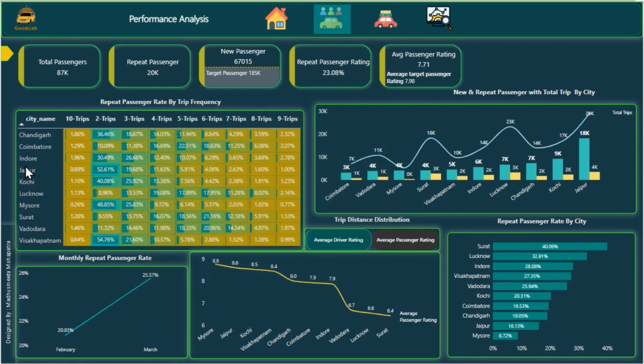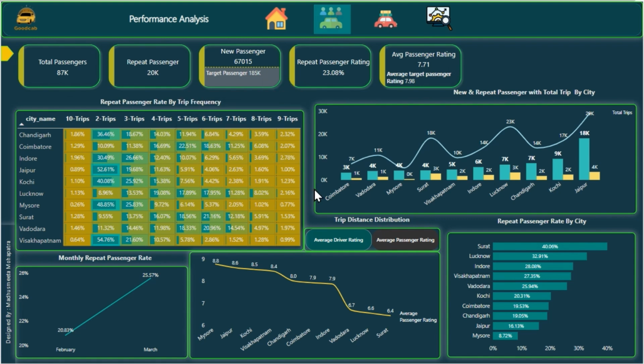Here in passenger analysis, we have the pop-up filter bar with four pages including the home page. The new card visual, and a matrix visual which shows the repeat passenger rate by frequency.